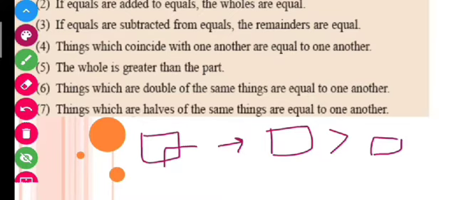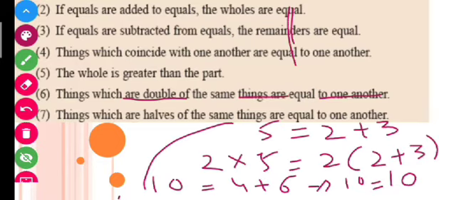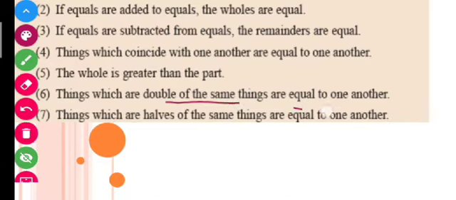So this is what axiom number 5 is saying, that the whole is greater than the part. Okay, let us see axiom number 6 here. Things which are doubles of the same thing are equal to one another. Okay, so let us see what it is saying. I again told you it is similar to other exams also.